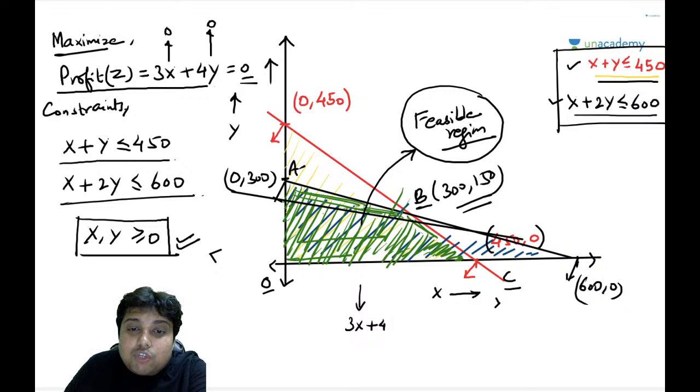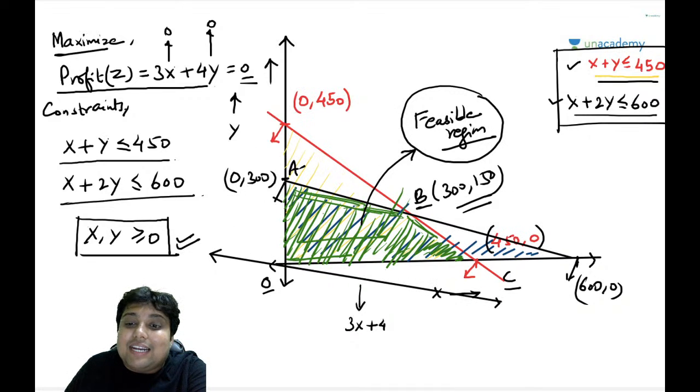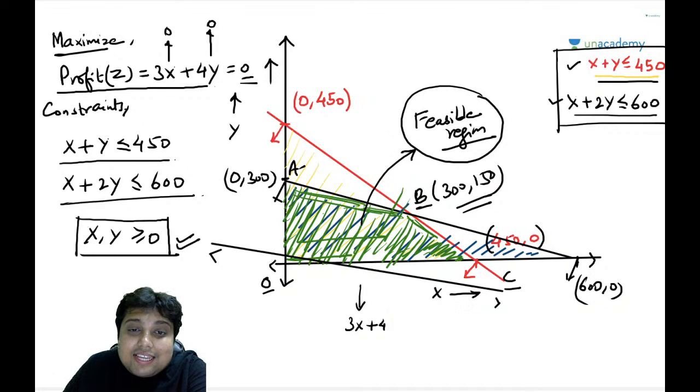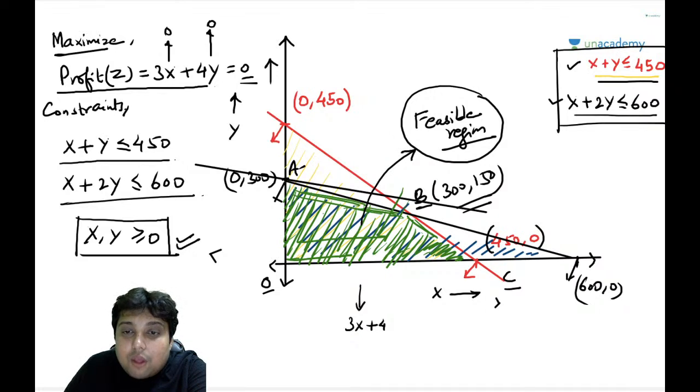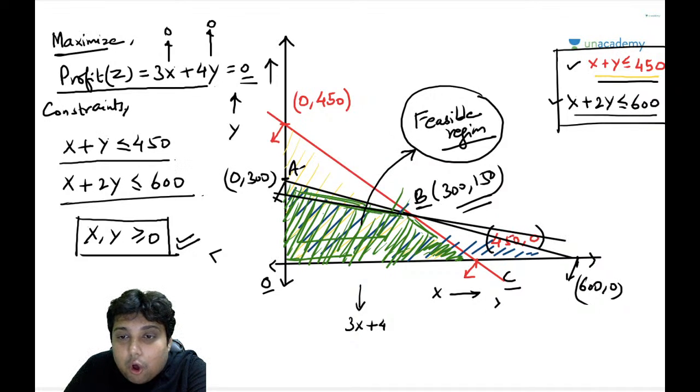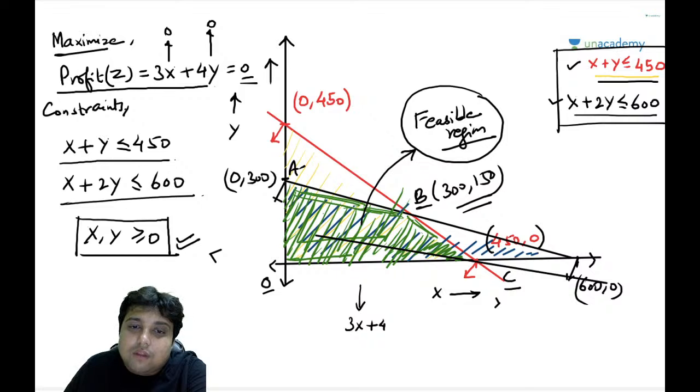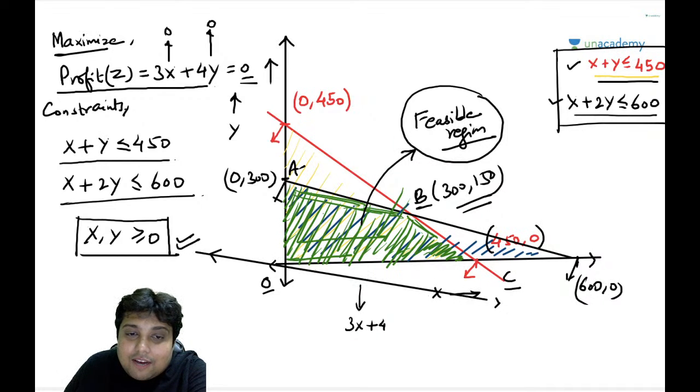The feasible solution, that is the possible solution, is inside this green region, and the farthest that we can move in this green region is point A or point B or point C. So guys, remember the vertex points of the feasible region.